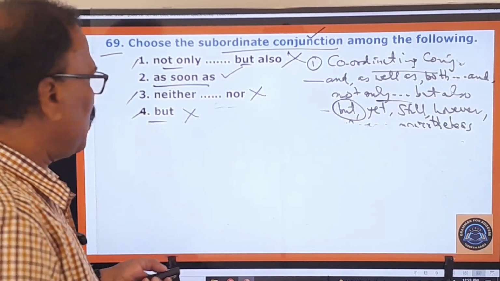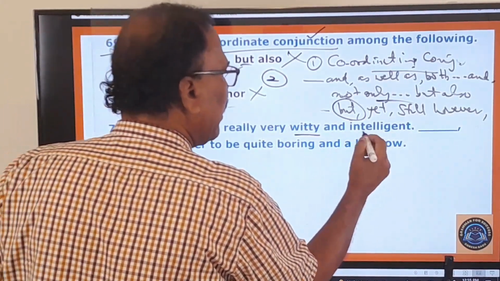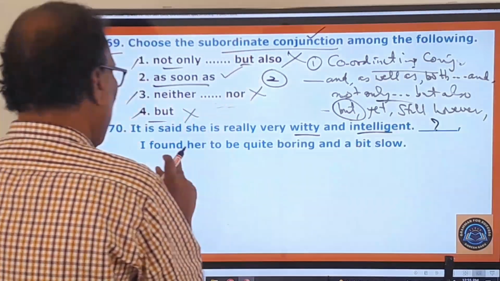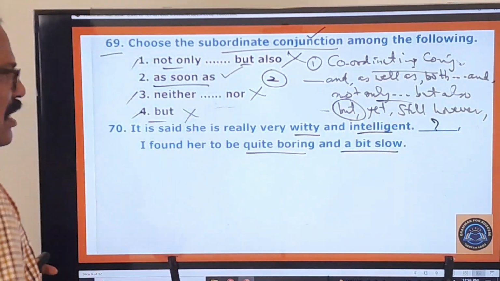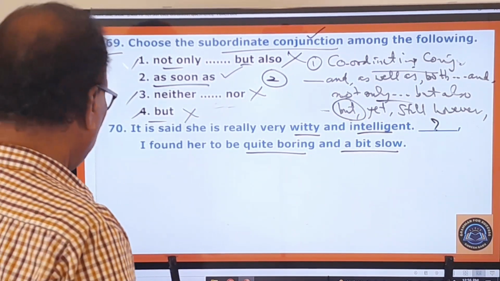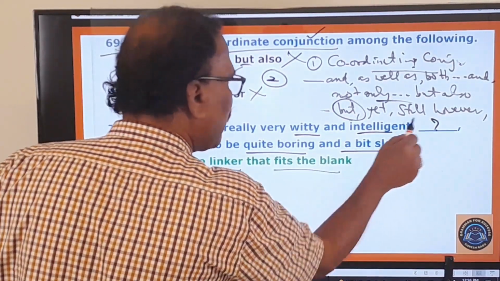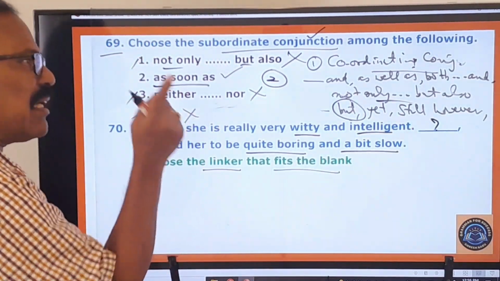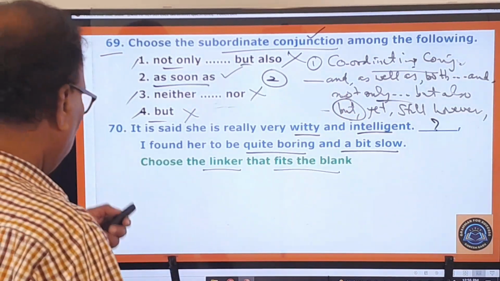Now let's move on to the next question. It is said she is really very witty and intelligent. Some blank is given here. I found her to be quite boring and a bit slow. So this is a statement with a blank. Let us see what the examiner is asking you to do. Choose the linker that fits the blank. That means, what is the conjunction that can be used in that blank? Okay, what are the options given here?